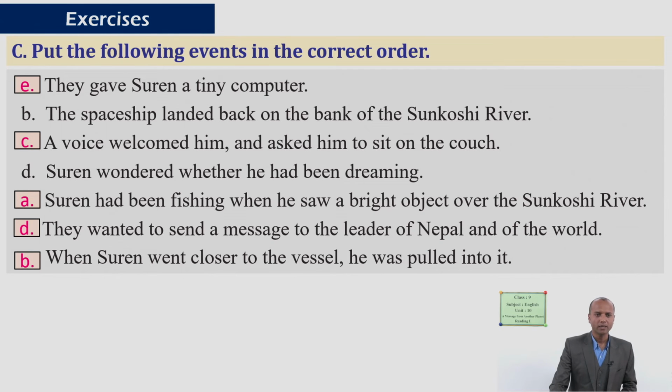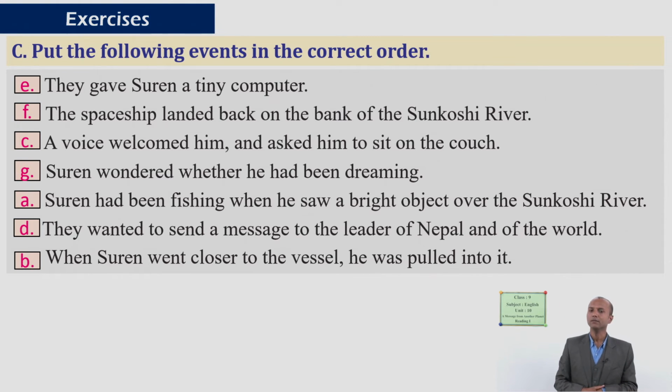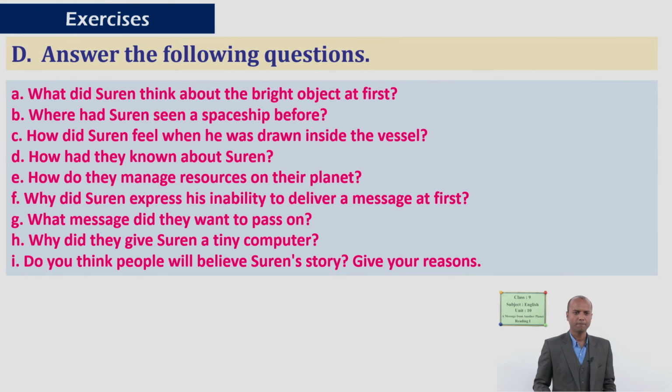And the next one is number F, which is originally in number B: the spaceship landed back on the bank of the Sunkosi river. And the final one is: Suren wondered whether he had been dreaming. Dear students, this is all about exercise C. So let's move to another activity.